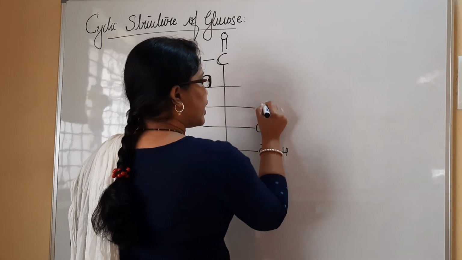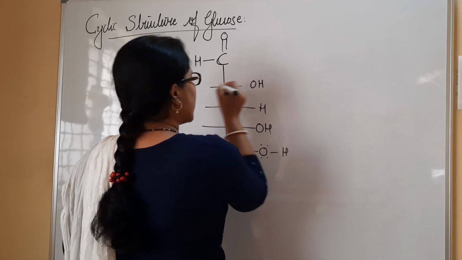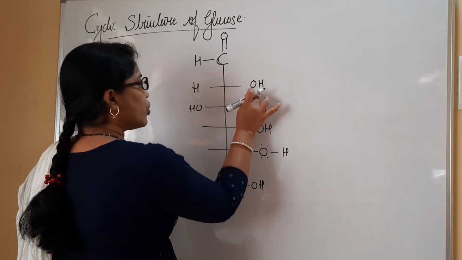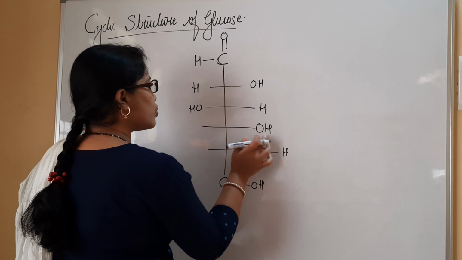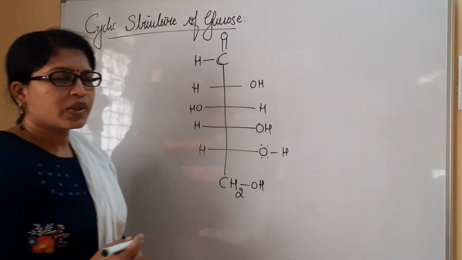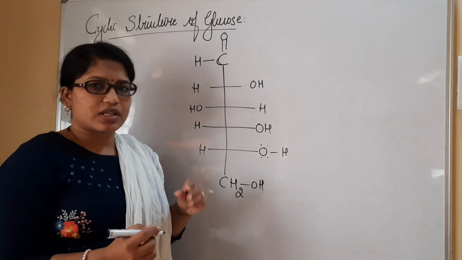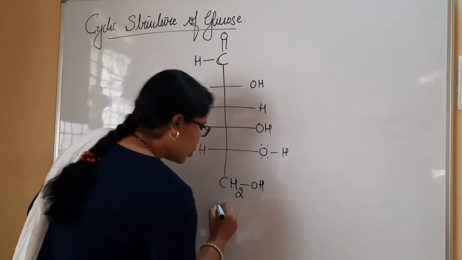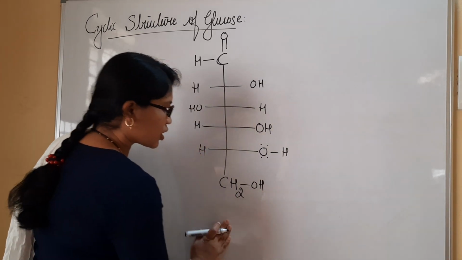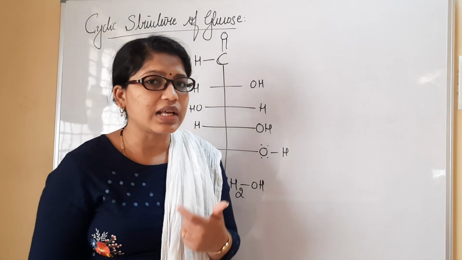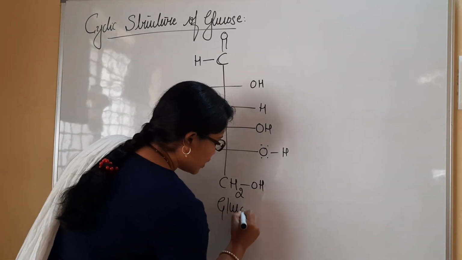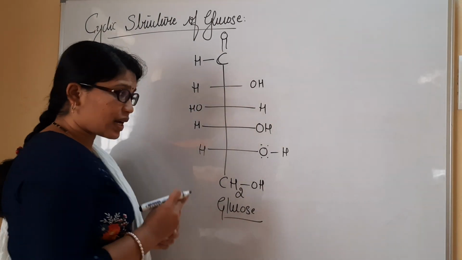Then I will have H and here I will have OH. And respectively at the opposite side OH. OH, H, H, OH, OH. H it will be here, OH, it is also H. This is how we derived the structure for glucose. Now due to some limitations we move further to the structure of glucose in cyclic form. Let us understand that one. So this is the open structure that we exactly derived.